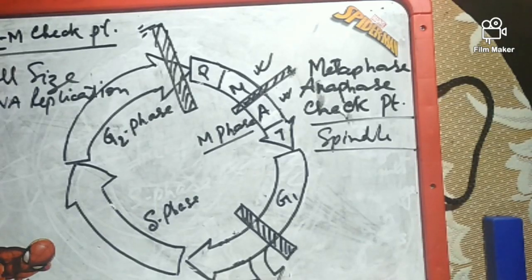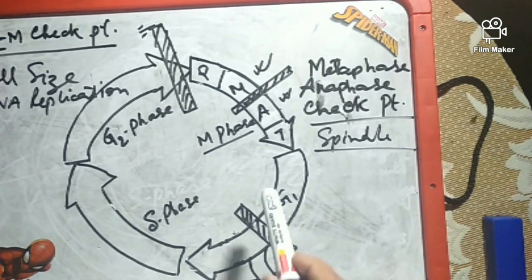This is all about the cell cycle and checkpoints in the cell cycle. So in the next class we'll discuss regulation, that means how the cyclin and the cyclin dependent kinases regulate the cell cycle, or how they help the cell in crossing these checkpoints.